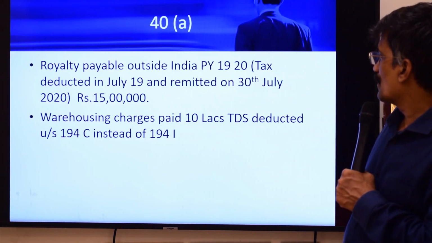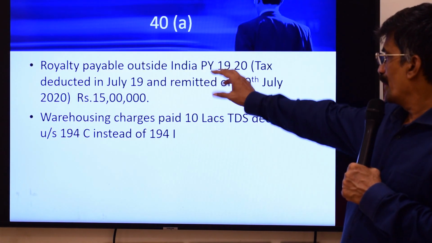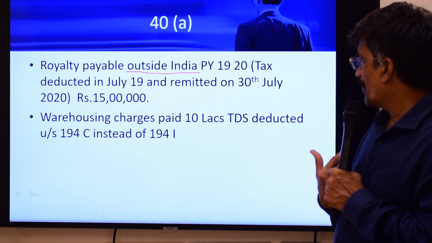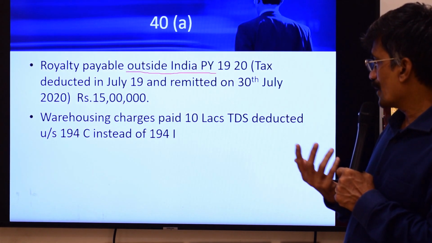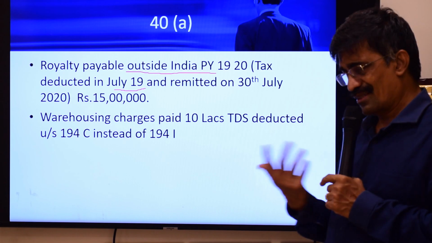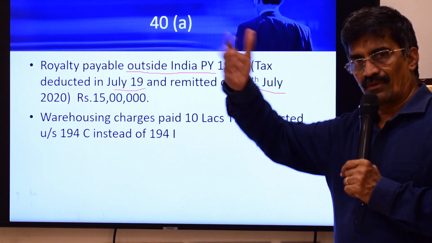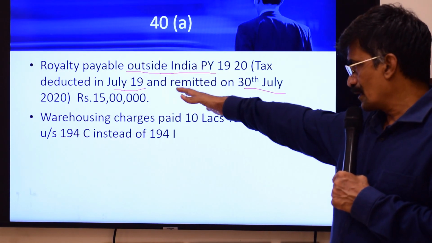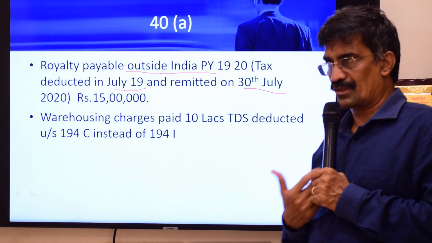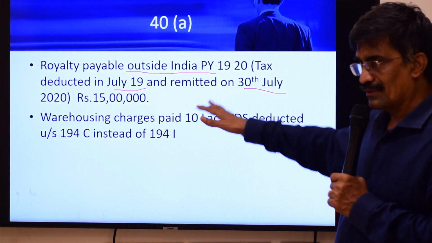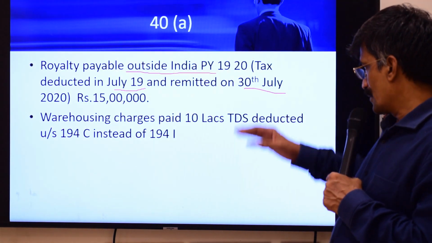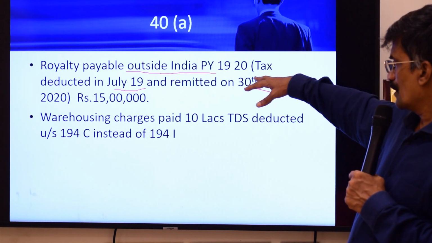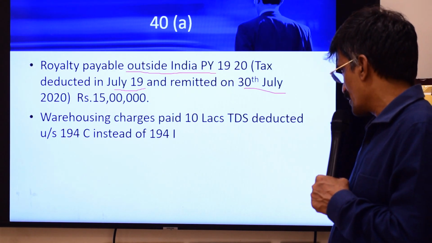So let's take one more example. A royalty payable outside India in 2019-20, tax deducted in July 2019, remitted on 30th July. Already we have seen a similar example for interest. Tax deducted in July 2019, I should remit by 7th of August. I have remitted by 30th July, no problems at all. You will still get the amount as a deduction in the previous year 2019-20 itself.